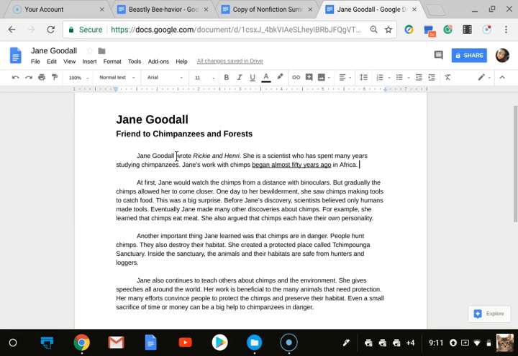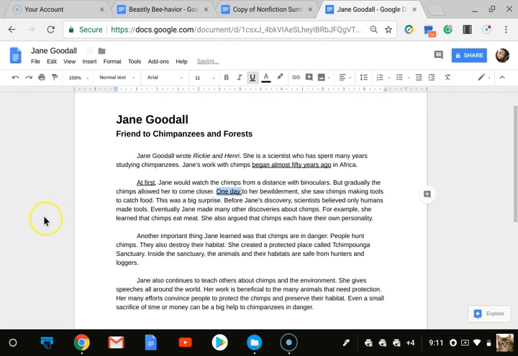Jane's work with chimps began almost 50 years ago in Africa. At first, okay, here's another good clue. At first, I'm going to go ahead and mark that. Jane would watch the chimps from a distance with binoculars. But gradually, the chimps allowed her to come closer. That means slowly, the chimps were allowing her to come closer. One day, here we go, another clue. So this is showing us a sequence of events so far.